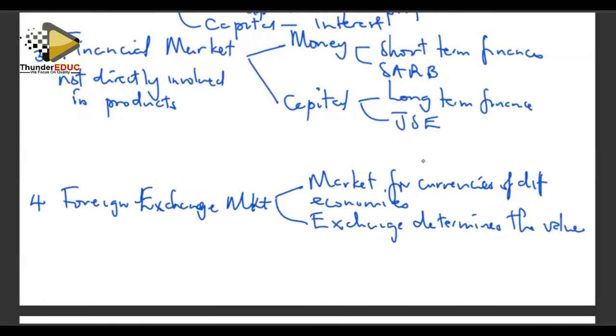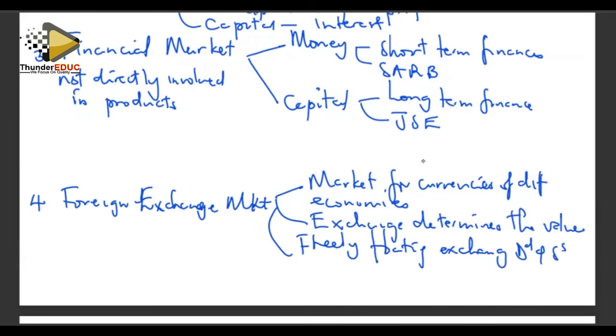And also you can look at the regime of the exchange rate. In some markets, they use the freely floating exchange rate, where demand and supply determine the value of the different currencies.